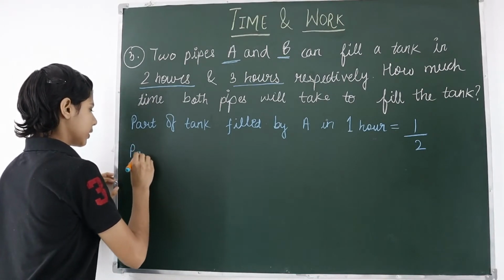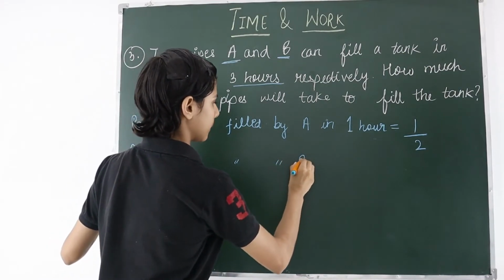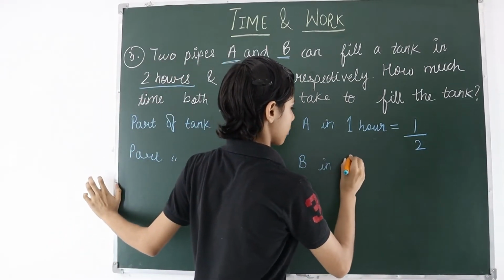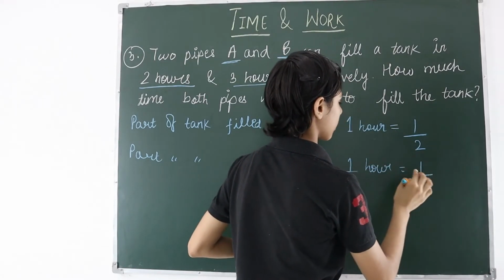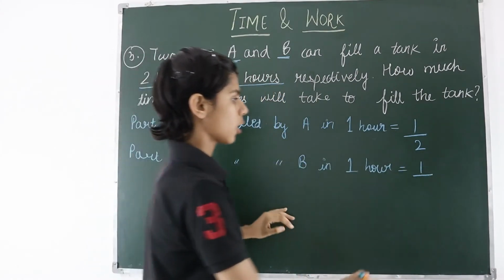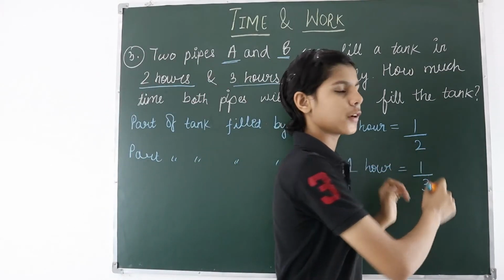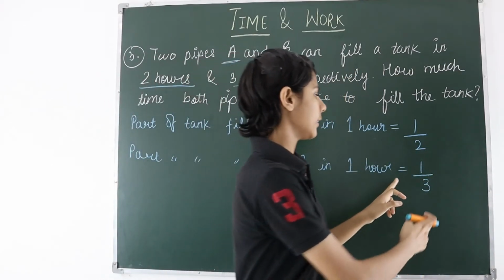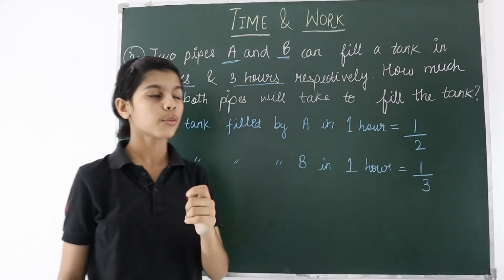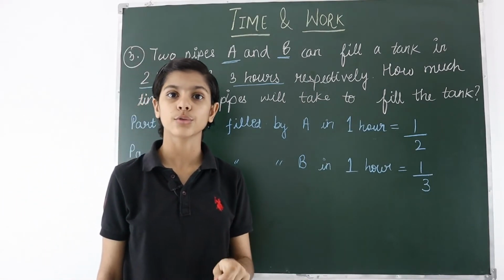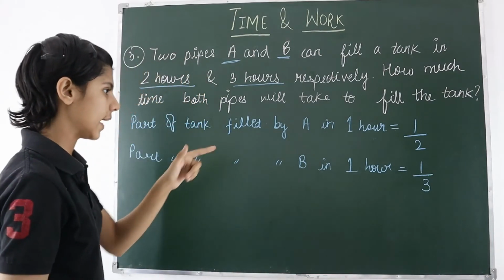Now of B, part of tank filled by B in 1 hour. In 1 hour, how much time is it taking? 3 hours. So it will be 1 by 3. So this much part of tank is filled in 1 hour by A, and this much by B in 1 hour. Now we have to find how much time both will take. So firstly we have to find part of the tank filled in 1 hour by both. So we will add these.